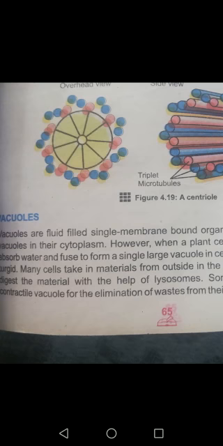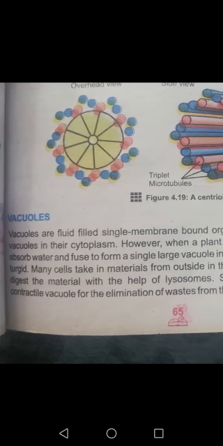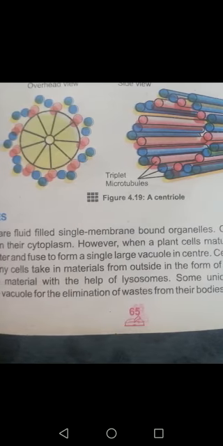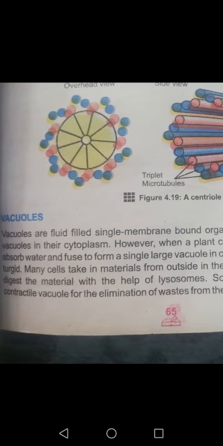Some unicellular organisms have contractile vacuoles, used for the elimination of waste from their bodies. So in mature plant cells a single large vacuole is present, and in animal cells different vacuoles like food and contractile vacuoles are present, all fluid-filled single membrane-bound organelles.